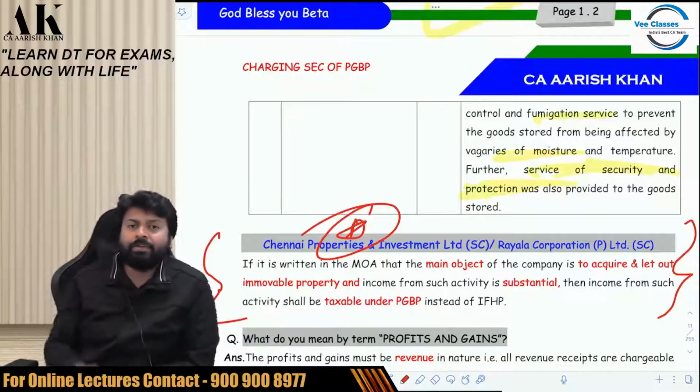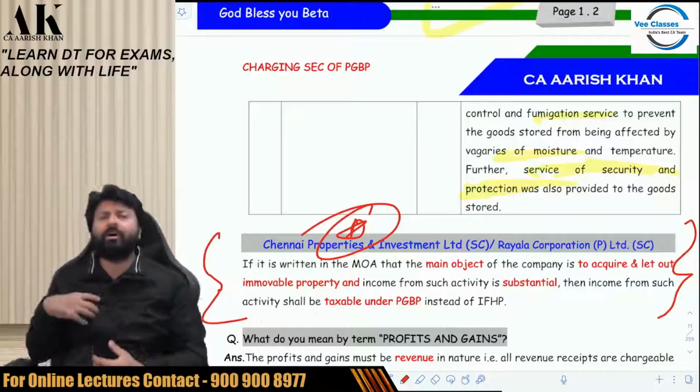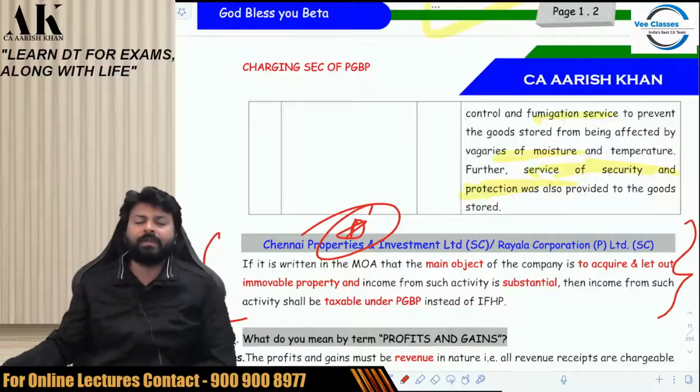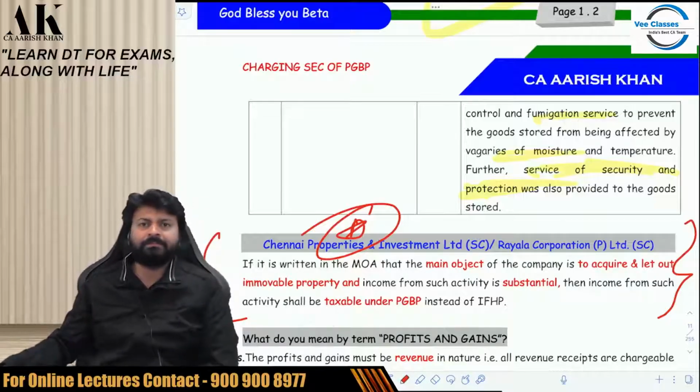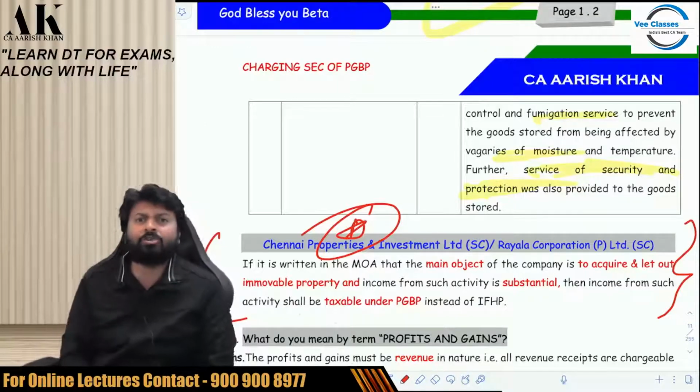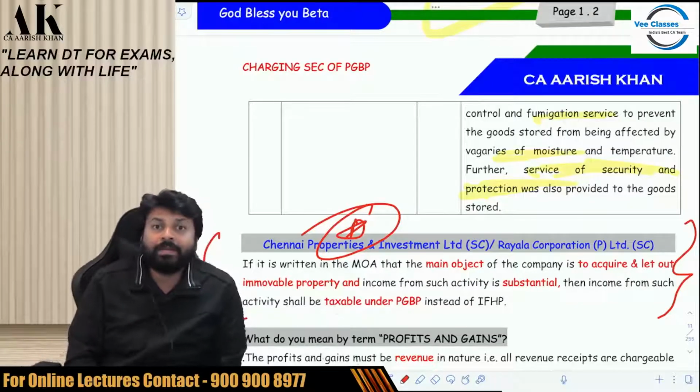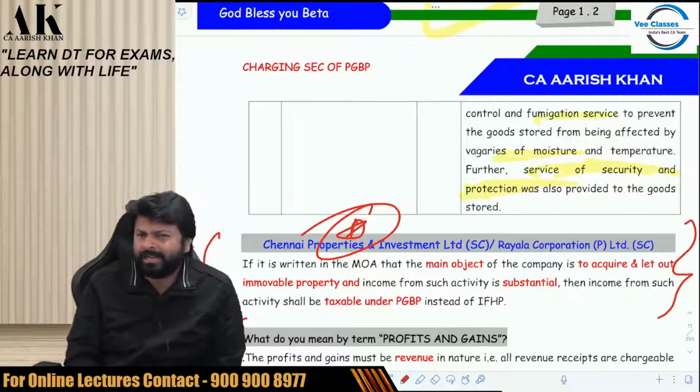So again, I am giving you the 3 examples. If I have an empty house and I am letting out house property. If Lodha is having unsold flats, house property, Lodha's job is not to make and let out. Lodha's job is to make and sell. In Lodha's memorandum of association, is it written that Lodha makes the building and then lets it out? No. In Lodha's memorandum of association, the main objective is to construct and sell.